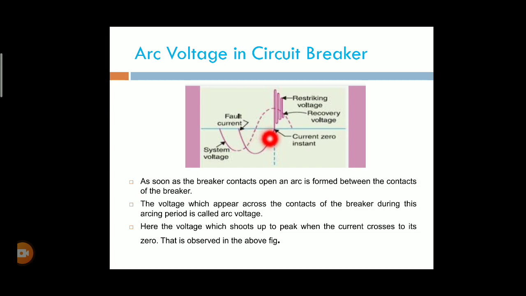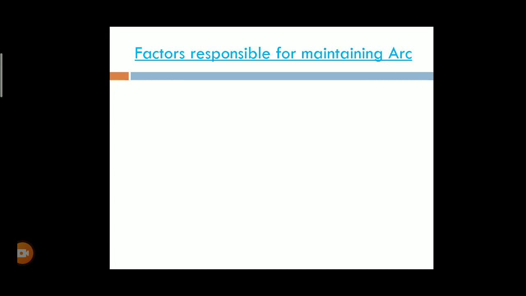In the next concept, what factors are responsible for maintaining this arc? There are two factors.